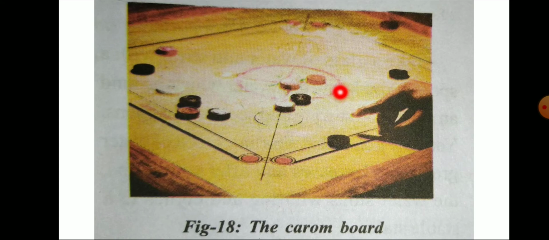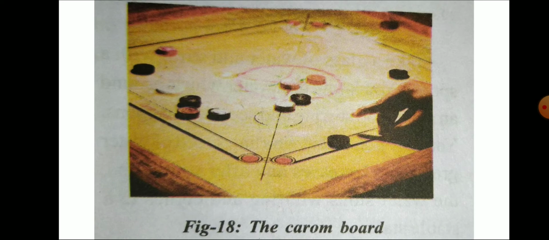Before you play carom, you pour some powder like boric acid or some smooth powder on it to reduce the friction. Why reduce the friction here? Because when you hit the coins, they have to move softly and smoothly over a longer distance. Otherwise, if there is no powder on it, it will not go to the point where you desire.